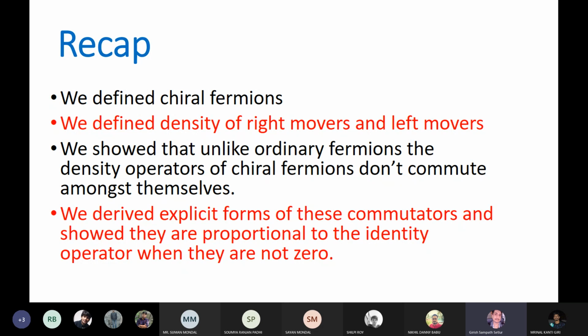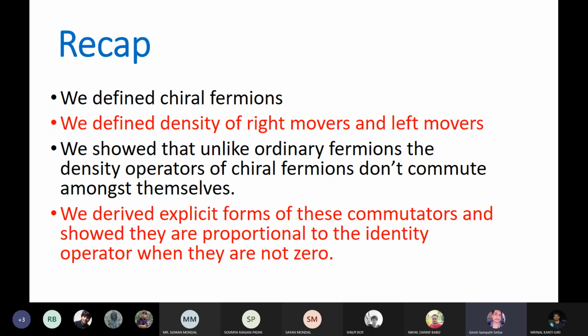So I have defined the density of right movers and left movers in momentum space, and once you define density in a way that the ground state of the system is annihilated by the density, this density actually measures the fluctuations from the average. That's because the average is actually infinity, because there are infinitely many particles on a ring. Suppose you take a ring of perimeter L, with a finite number of particles, but infinitely many states.